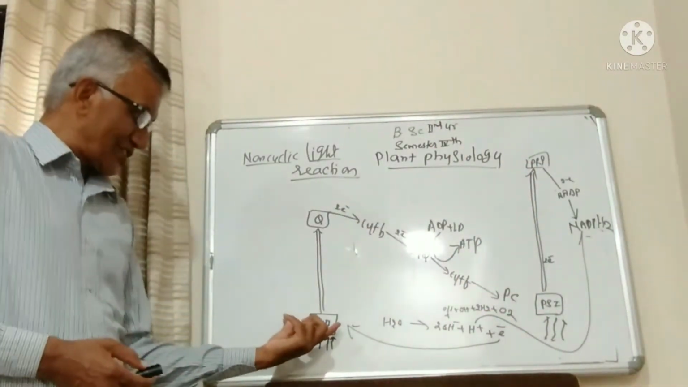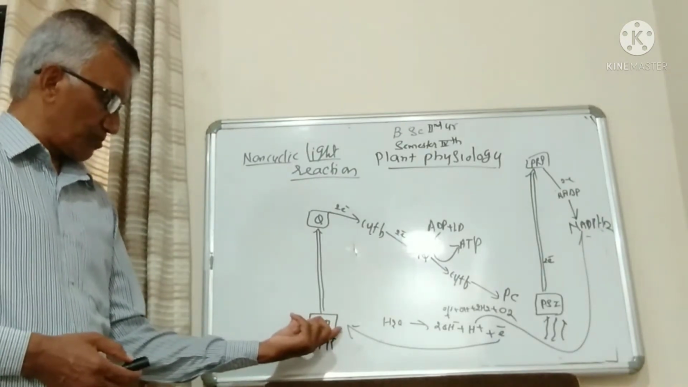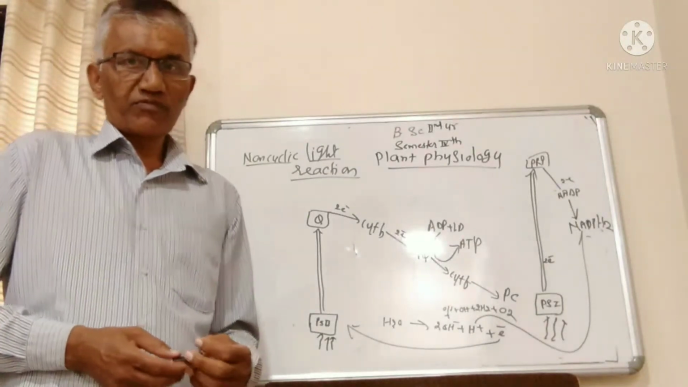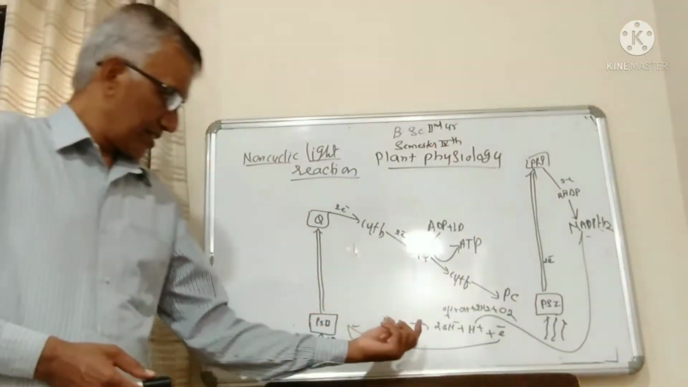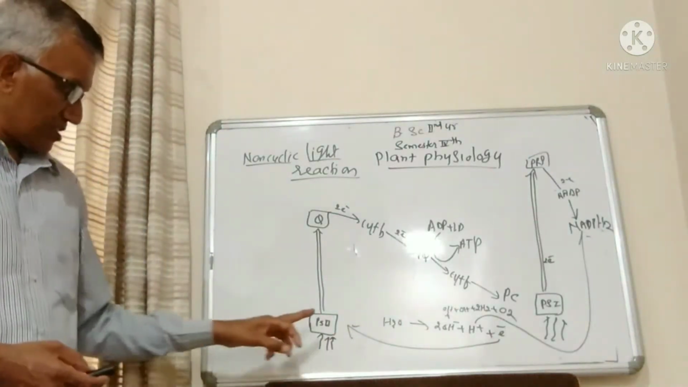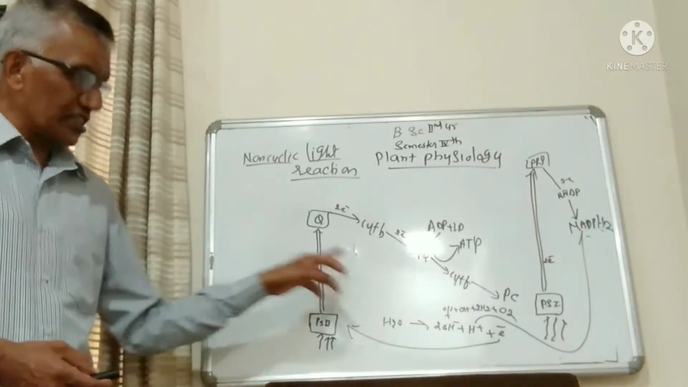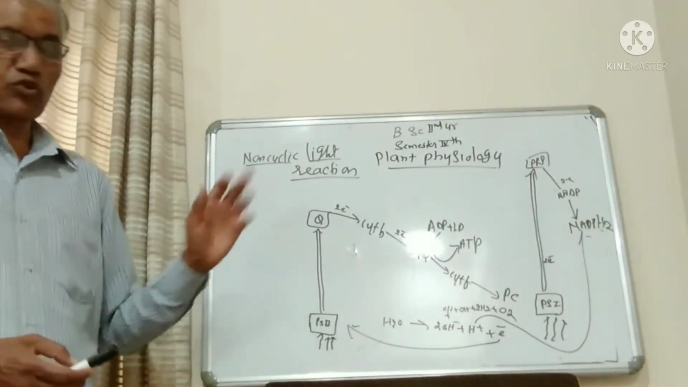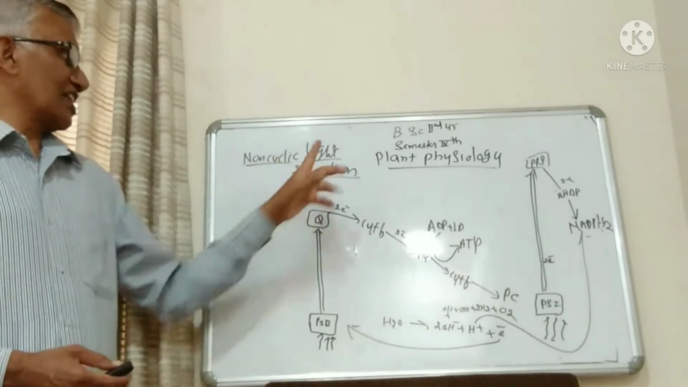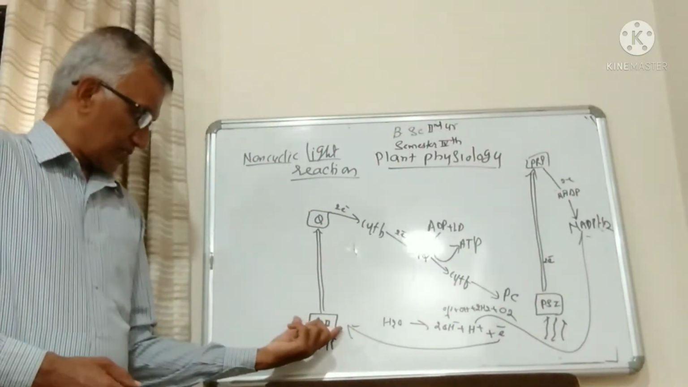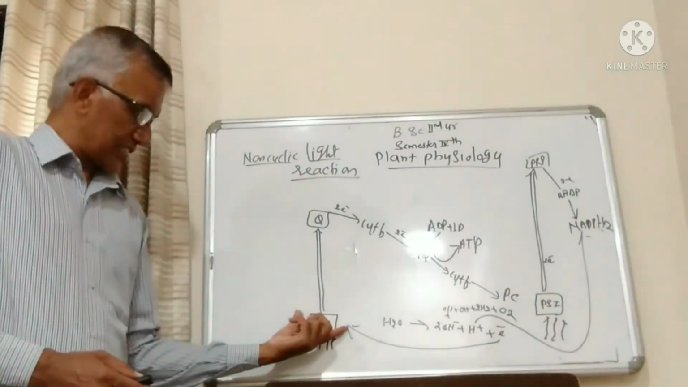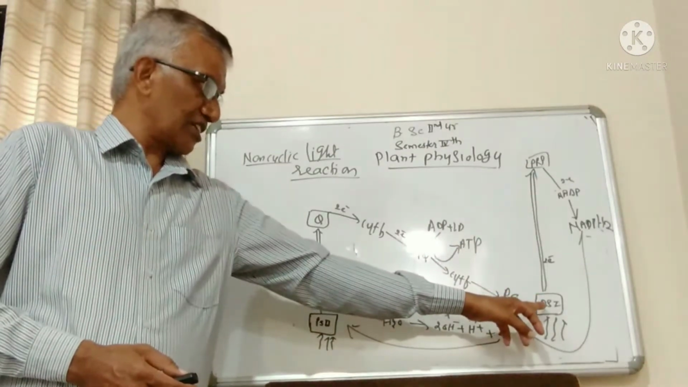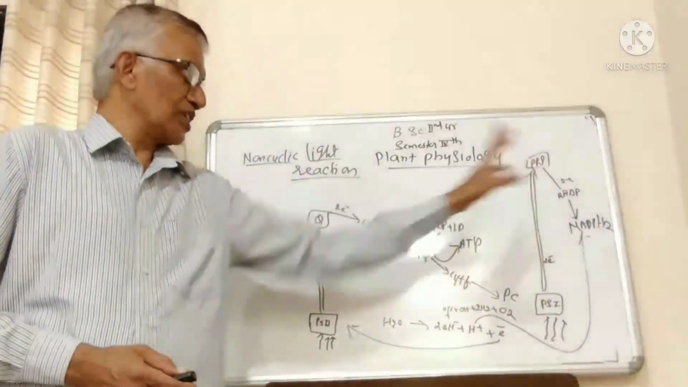The electron deficiency of pigment system 2 is fulfilled in a different way, meaning the electrons ejected from the original chlorophyll molecules will not come back to the same chlorophyll molecules. Therefore it is known as non-cyclic light reactions. Here the electrons ejected from pigment system 2 go to pigment system 1, and the electrons ejected from pigment system 1 go to NADPH2.